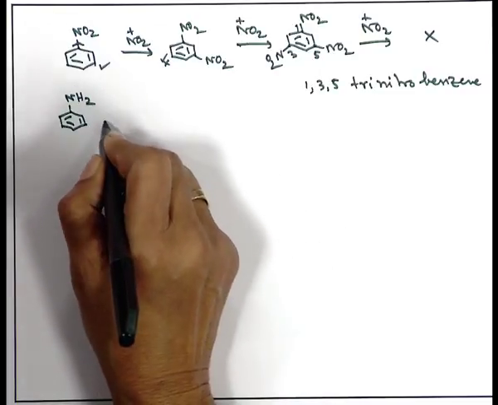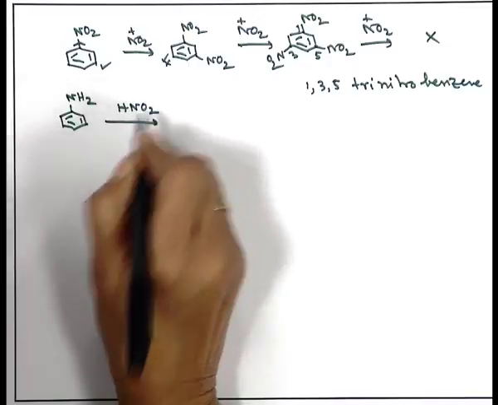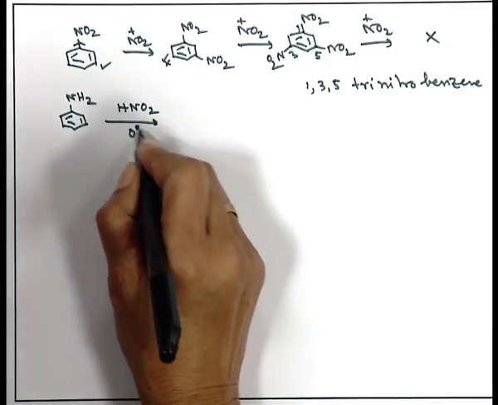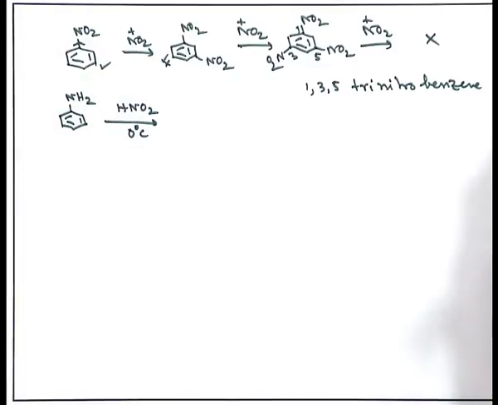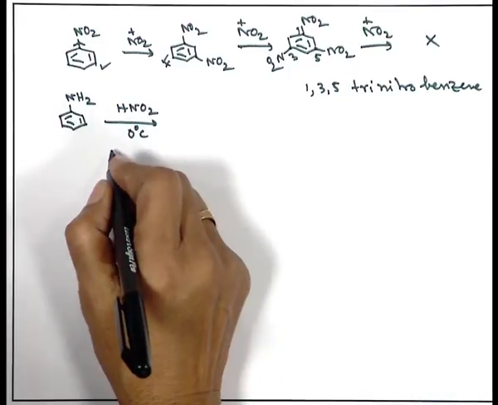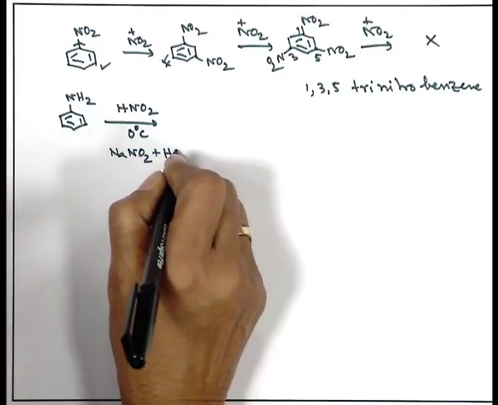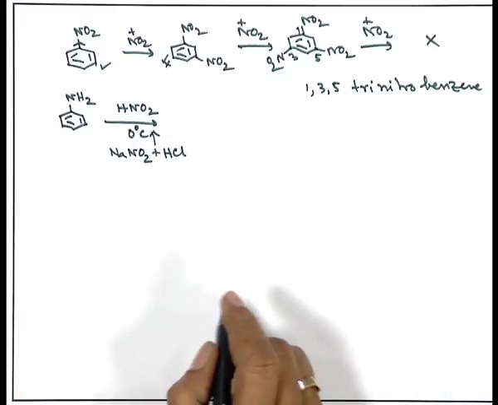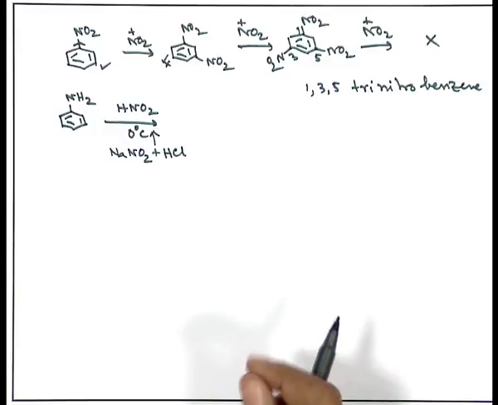You know, one of the reactions is treatment of aniline with nitrous acid at lower temperature, say 0 degree centigrade. What will happen? If I treat aniline with nitrous acid, what is the source of nitrous acid? Sodium nitrite and hydrochloric acid. If I mix them together, it will form nitrous acid, HNO2, and NaCl, sodium chloride.